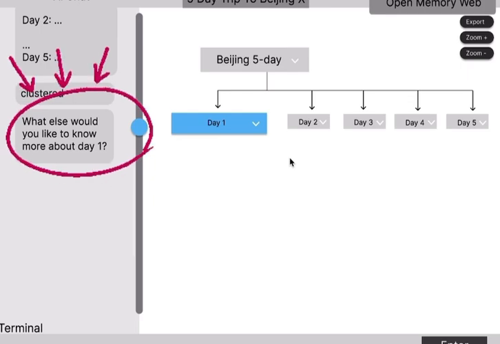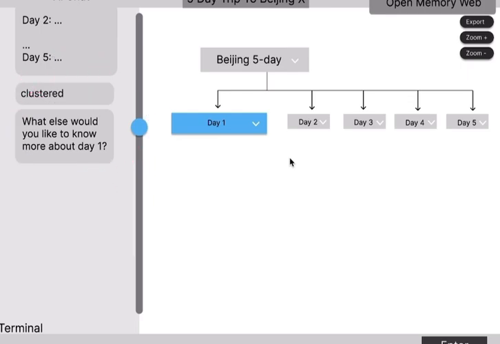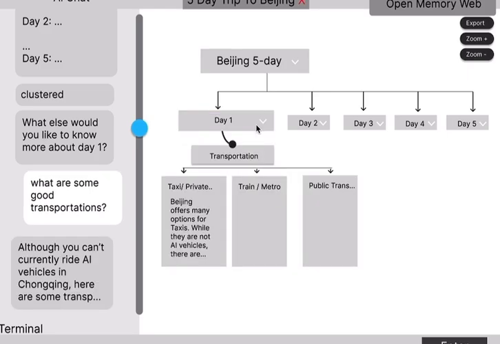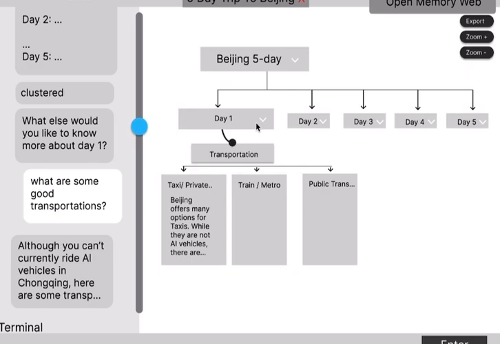This helps with the organization and filtering of the chat logs and erasing unwanted information clutter, which is another issue people face and recall with these LLMs. You can then ask another question, such as, "What are some good transportations?" which will create new written responses and new subtopics in the graph.